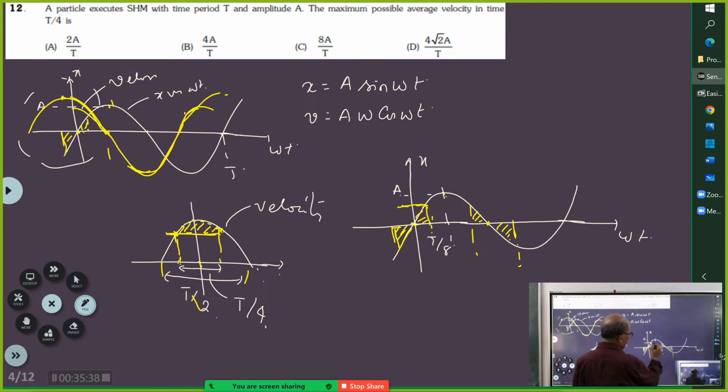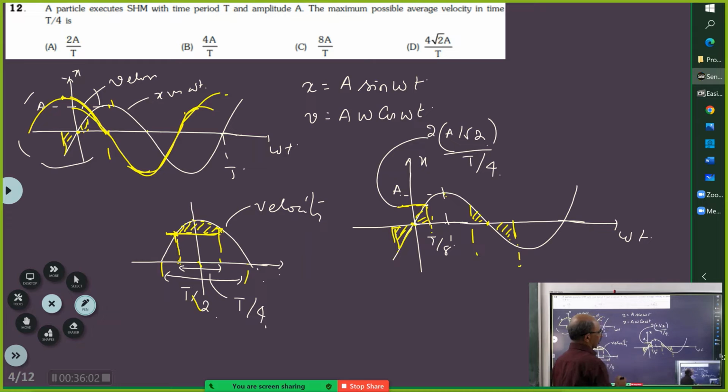Okay. Now, there is a half power rule which we have used. Half power in an AC circuit also we have used. So, this point will be A by root 2. And therefore, now the average is going to be what? 2 into A by root 2 divided by T by 4. So that is going to be the thing.